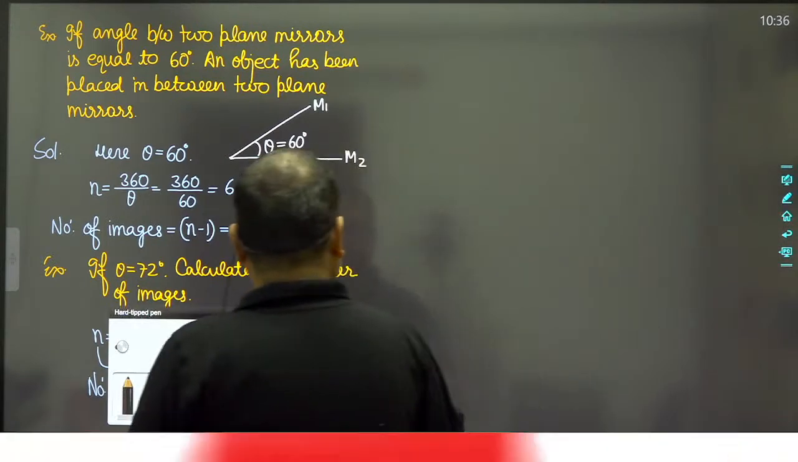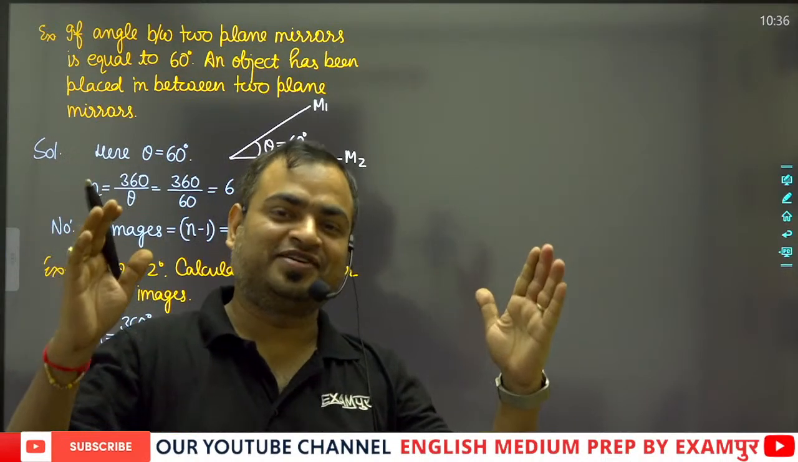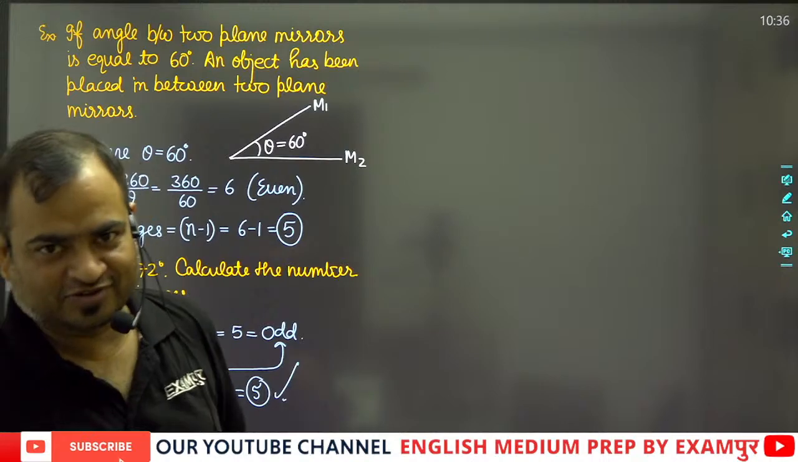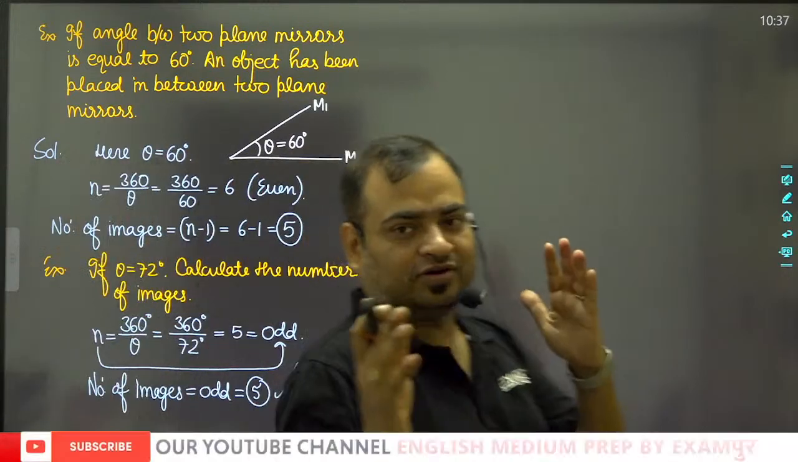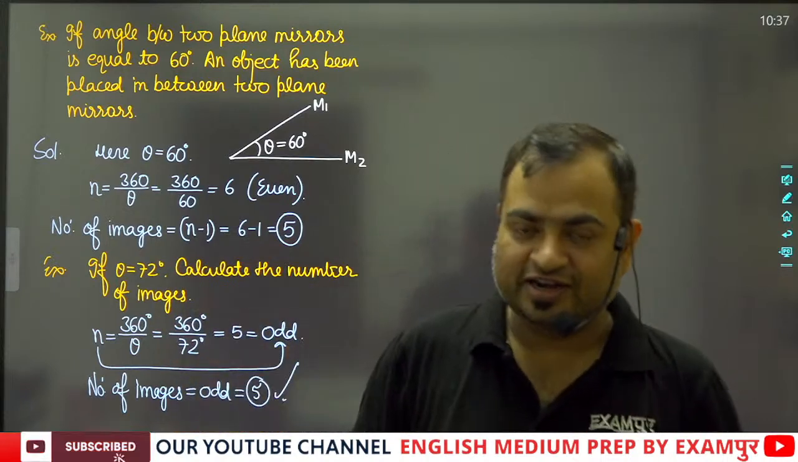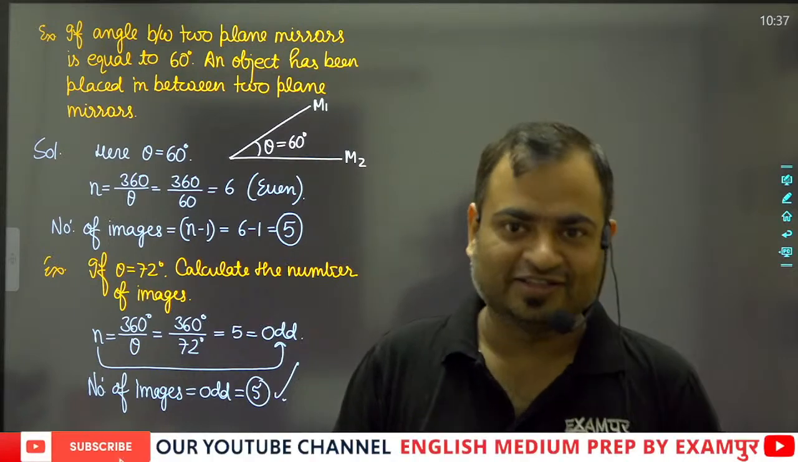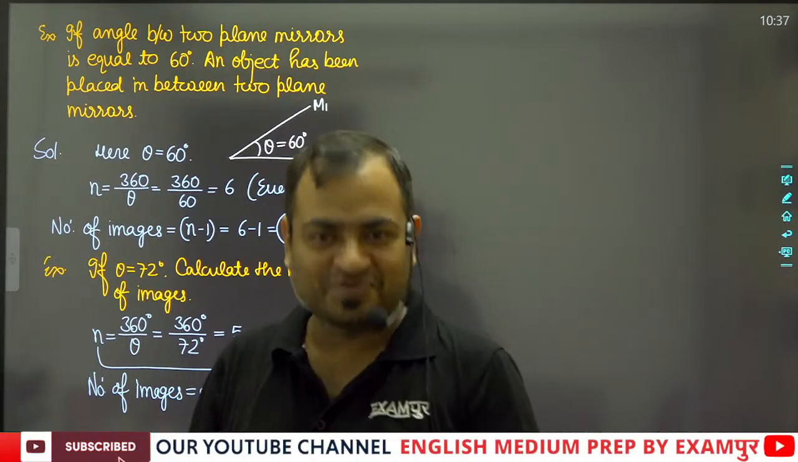Now suppose there are two plane mirrors which are facing each other, two opposite mirrors, and an object has been placed in between these two mirrors, then what will happen? Calculate the number of images.